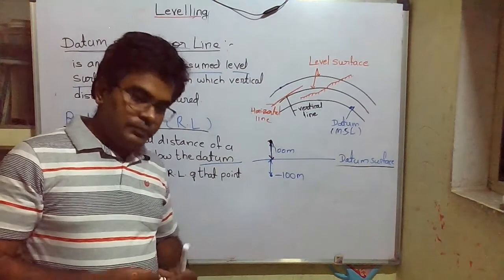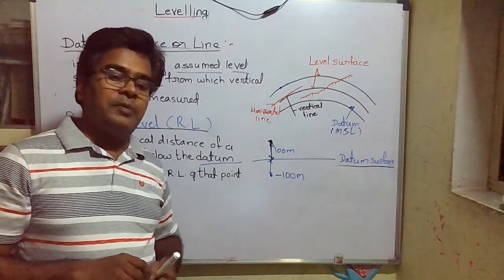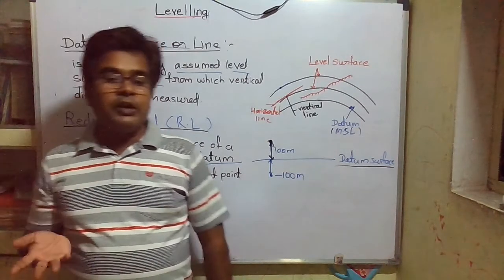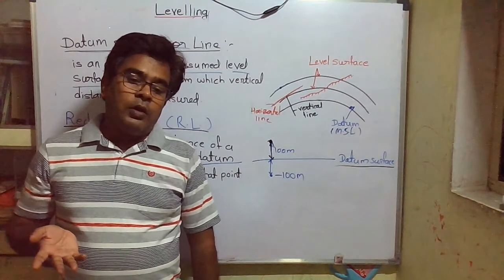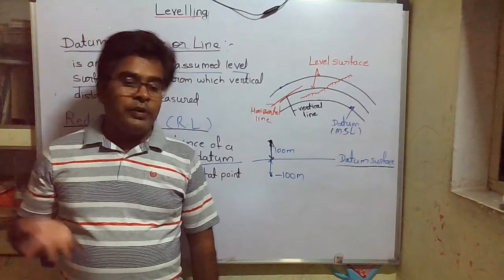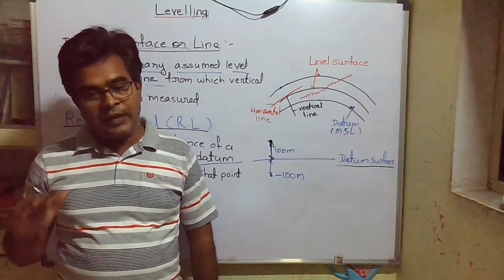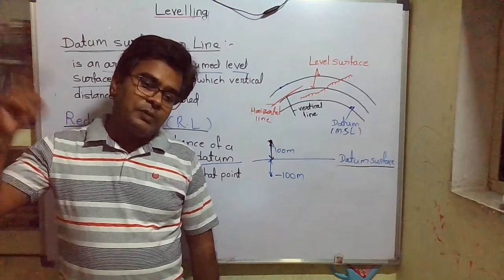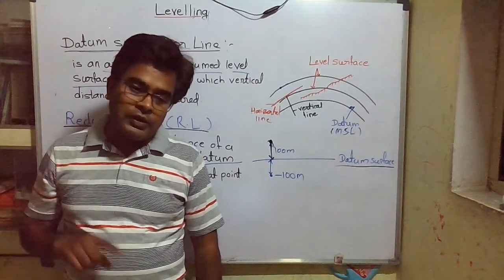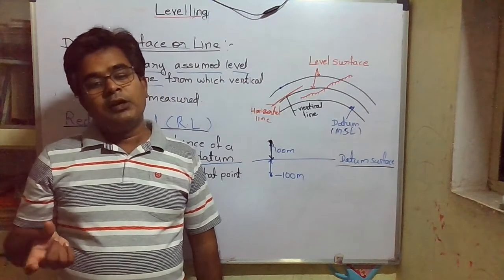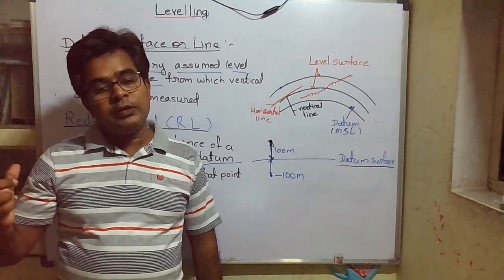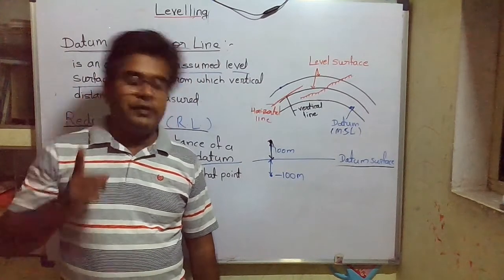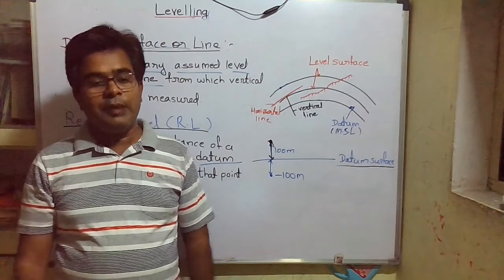So here in leveling, what we are doing is measuring the vertical heights of different points, with respect to some datum surface, an arbitrary assumed surface. And what is reduced level? It is the distance of that point from the datum. If that point is above, it will be plus. If that point is below, it will be minus.